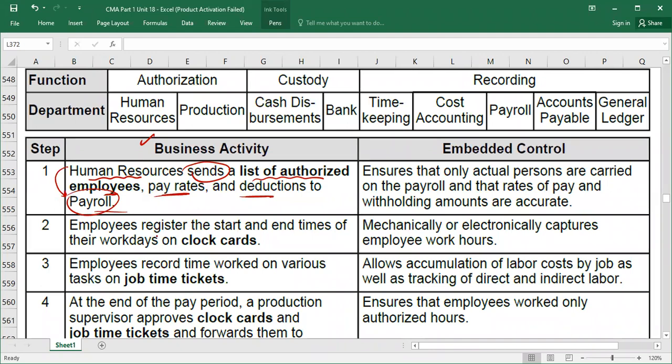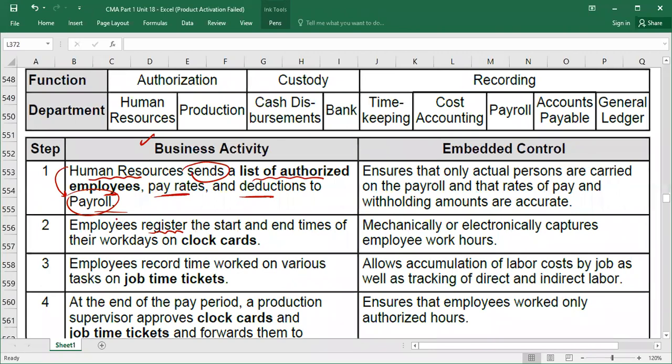Now, employees register. Let's assume you are a manufacturing business. Once you go to the production area, or once you enter the factory, maybe there will be a system where you have to write your in and out time. It could be a biometric system also.